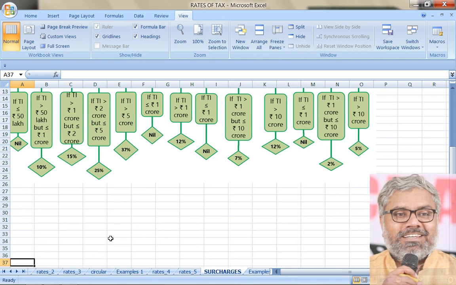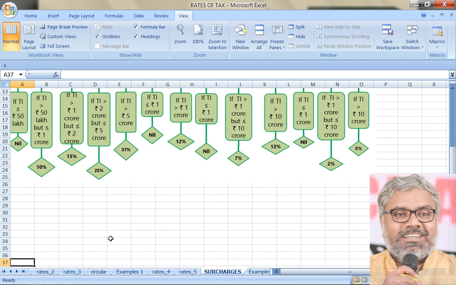For foreign companies, if we observe, already the tax rate is high. In fact, the highest of all types of SSCs, 40% for foreign companies. So some solace is given to them, a little bit of relaxation in the form of surcharge. They have lower surcharge rates of 2% and 5%, depending upon whether the income exceeds 10 crores or not. If the income exceeds 10 crores, the applicable surcharge rate is 5% of income tax. If the income is between 1 to 10 crores, then the applicable surcharge rate is 2%.